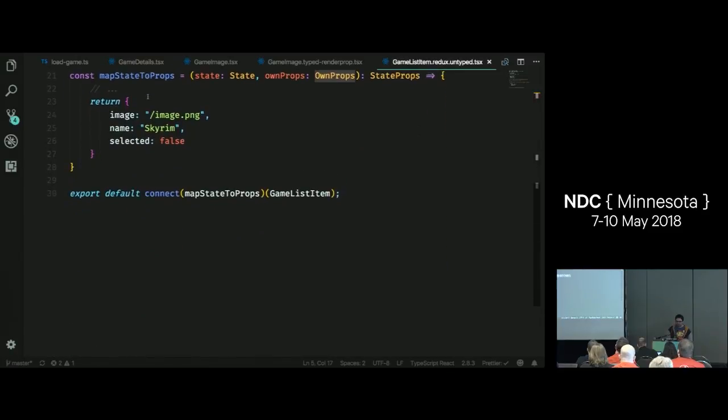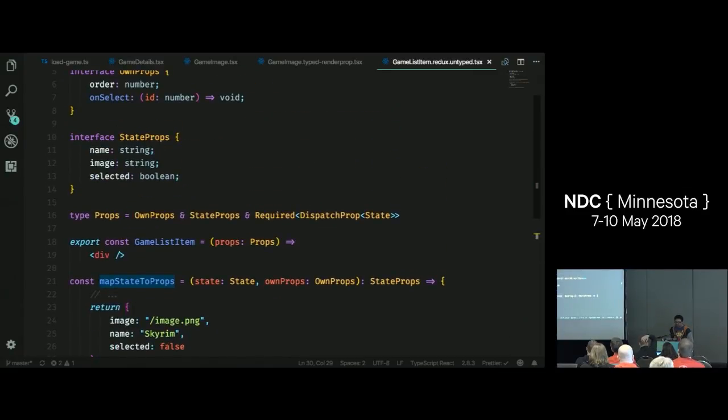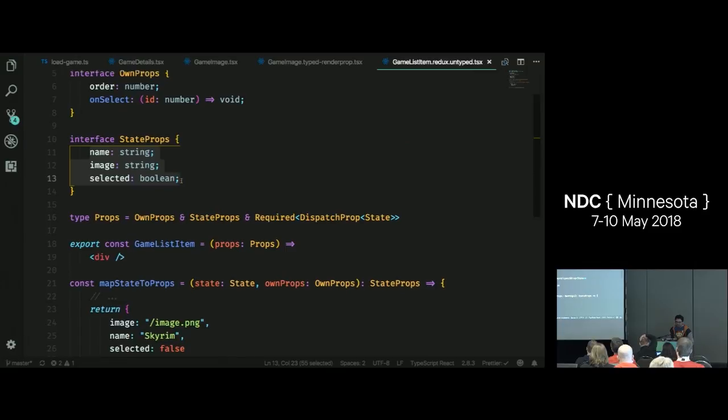Where are those coming from? Those are coming from map state to props. This is something you've probably seen in just regular, normal, vanilla Redux. This is the first argument that you can pass to connect. Map state to props takes in your state. Optionally, it can take in some own props. And then it returns state props. So all I'm doing here, I'm just hard coding this. I'm returning my image, name, and selected. Image, name, and selected is part of my state props definition.